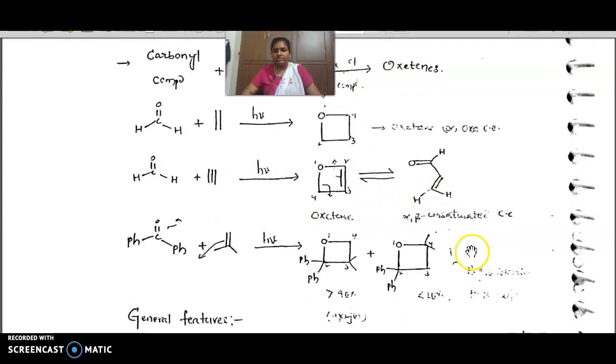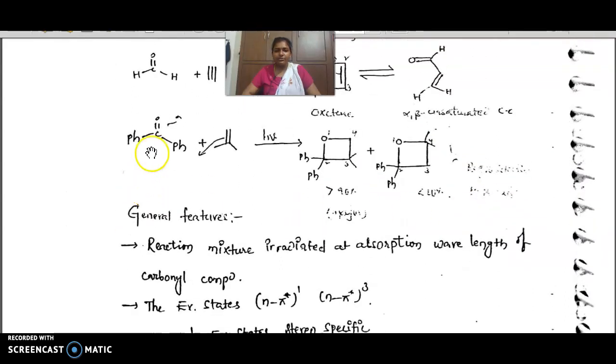Another example: if you take diphenyl ketone and this dimethyl olefin in presence of hν, there are two possibilities. The olefin interacts like this, or if you rotate it, two methyl groups will be up.